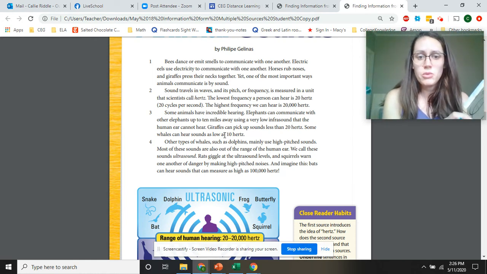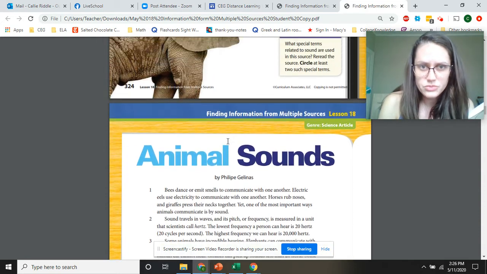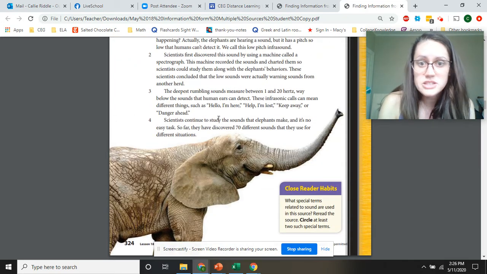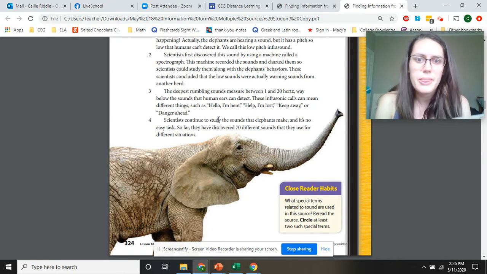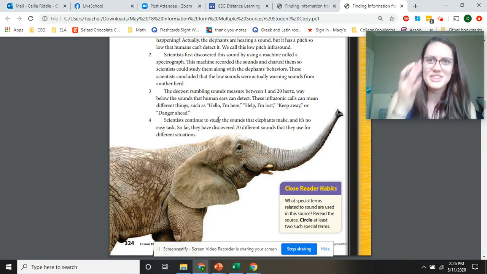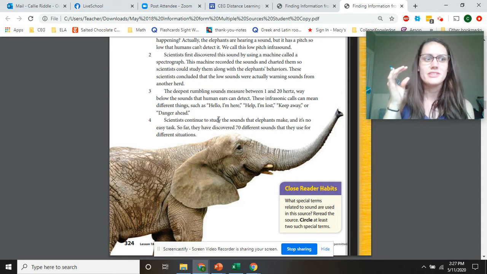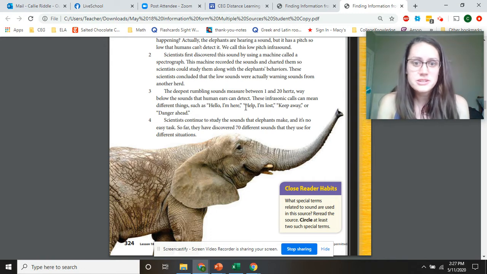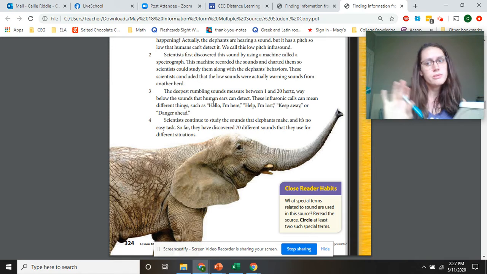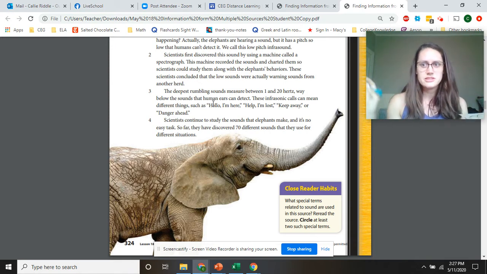Then incredible animal ears at the top talks about all the different things the elephants could say, which was really interesting to me. They have 70 different sounds that they make. It must have taken scientists forever to figure out. I had no idea elephants are that smart. They can say help me, I'm lost, or hello, I'm here, or keep away, don't come over here, there's a lion trying to attack us, run away. Right?